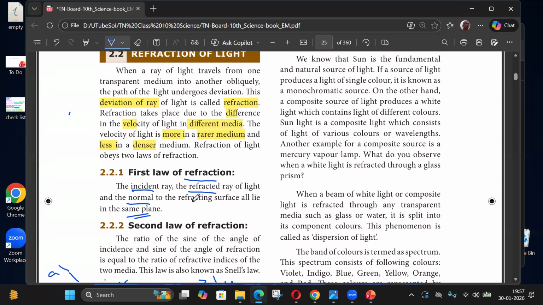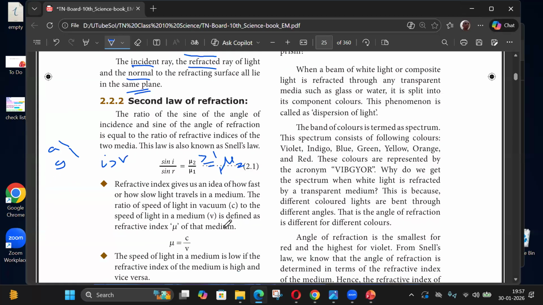And also the speed in a denser medium is less, right? The speed of light in glass is less than the speed of light in air or vacuum, which is 3 times 10 to the power 8. This ratio is less than 1, so it's 1 by mu, because mu is greater than 1. For glass, it's approximately 1.5. So it's 1 by this one.